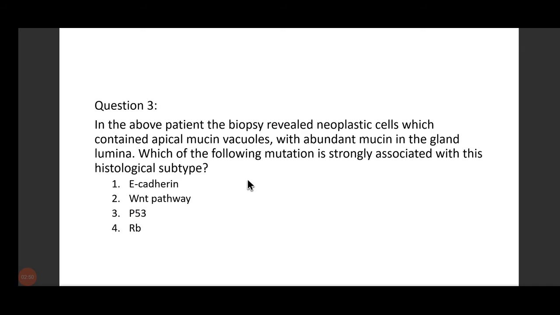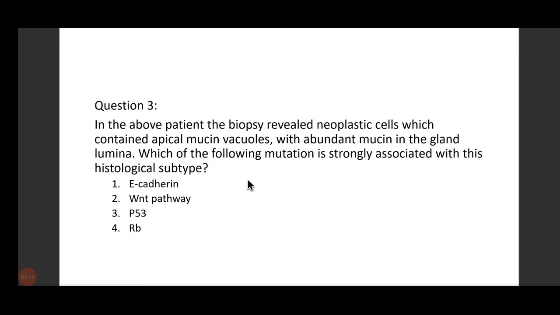In intestinal type, as the name suggests, you get columnar cells, intestinal cells, and at the apical part, you get to see mucin vacuoles. And you get glands in such intestinal adenocarcinomas. Inside the gland lumina, you'll also get to see abundant mucin.